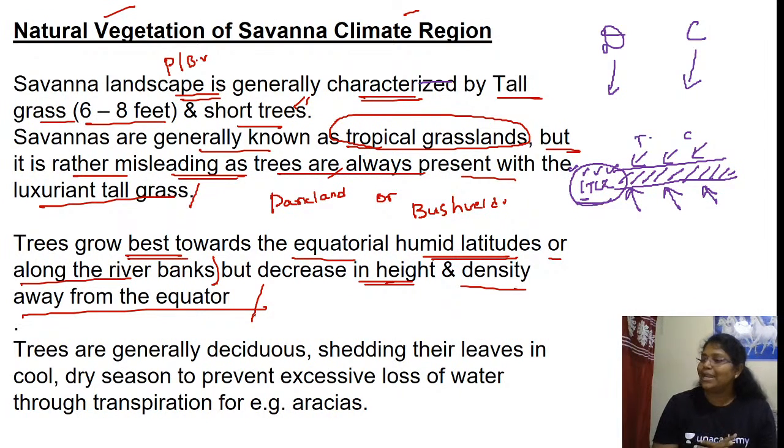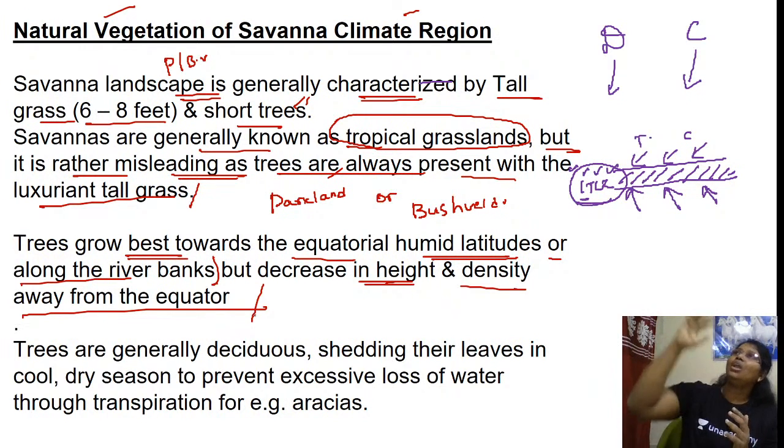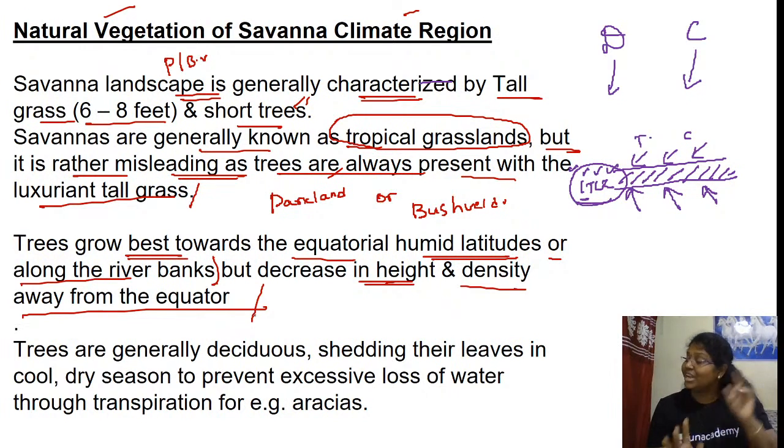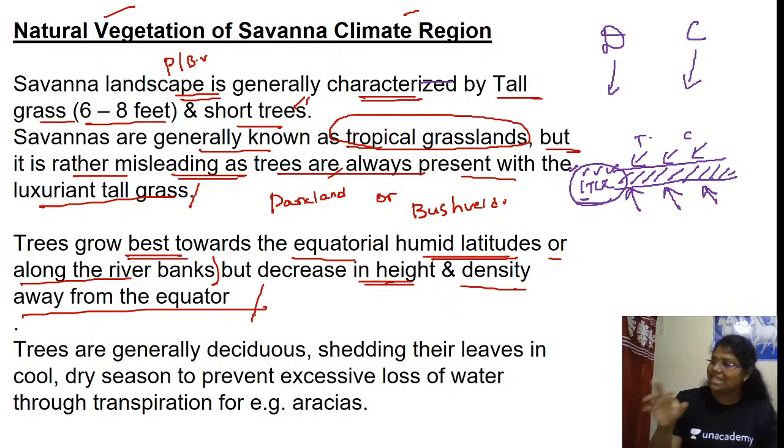The grass's height is 6 to 8 feet, tall grass and short trees. Whereas in the hot wet equatorial climate, there are tall trees, 50 or 60 feet, canopy, umbrella shape, climbers, lianas, isn't it? But here we don't have that; it is grass dominated. Here and there you could see some scattered trees.